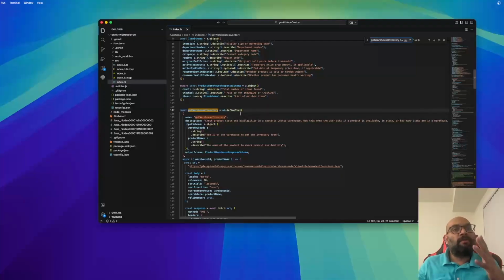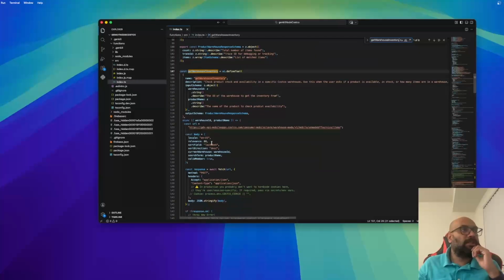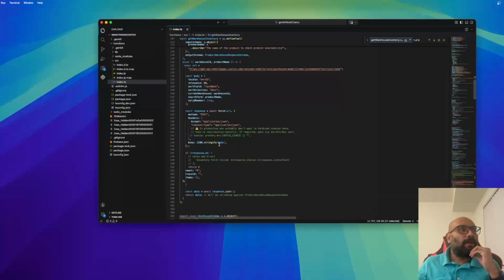So the LLM model will understand, okay, it is asking for the availability or inventory in the warehouse, and in the prompt it is given to call this method. So GenKit will call this method, and it will pass the ID or the search text. I have given this URL which I scraped from the Costco web, and I passed it, and it returns whether the product is available there or not.